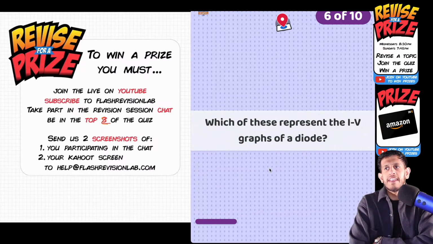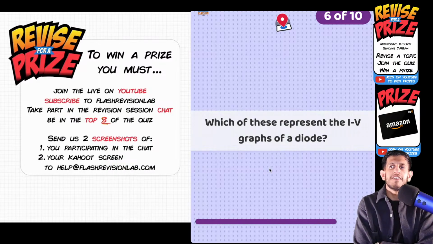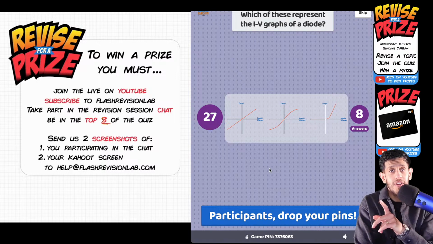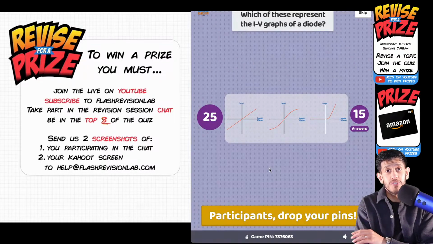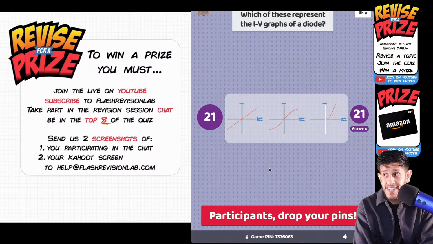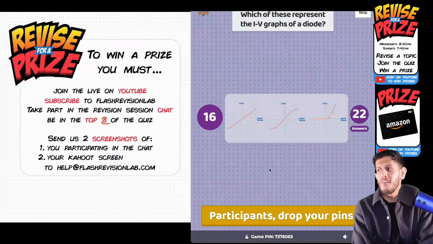Question 6 of 10. Which of these represent the IV graphs of a diode? Remember, we talked about IV graphs, current against potential difference. I went through the graphs particularly. And what was the specific property of a diode? I did mention that as well. So let's see if you guys were listening, who was taking part, got it right, hopefully.